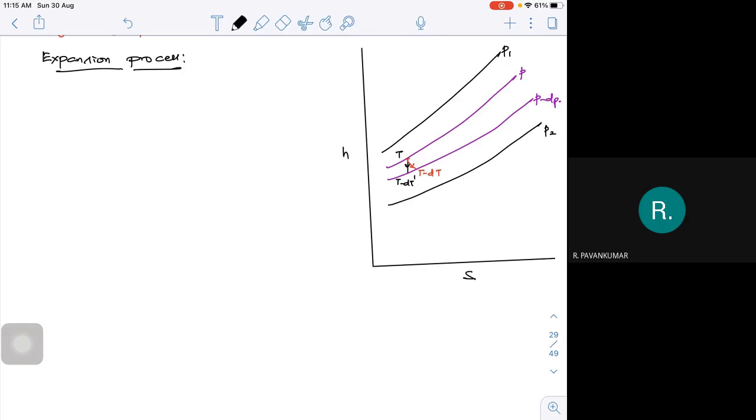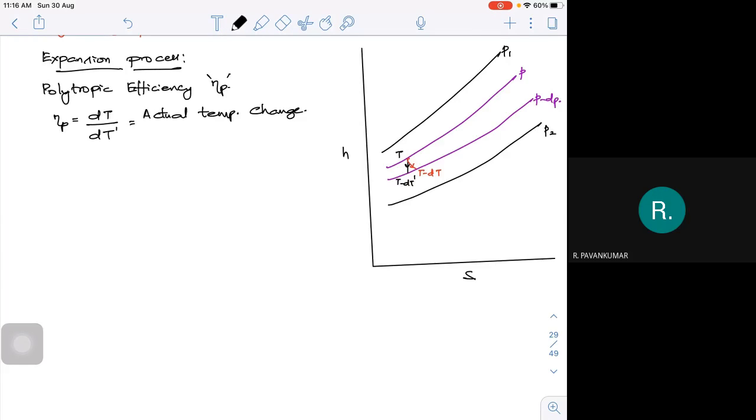Now let me write the same thing as what we did for the compression process. So polytropic efficiency for expansion. That is, once again, polytropic, eta P. So here eta P is equal to actual temperature change, that is dt, divided by isentropic temperature change. It's different from compression. I'm writing in terms of temperature. Actually, it is actual enthalpy change.